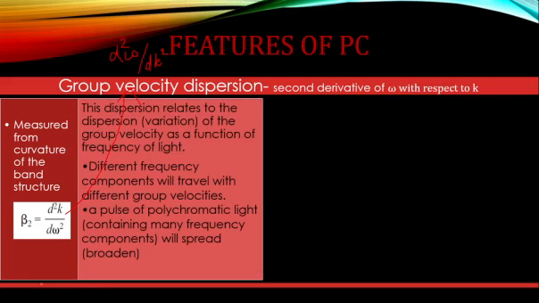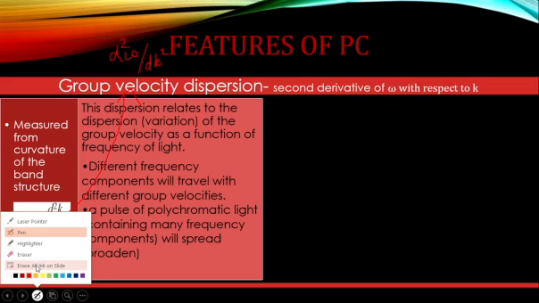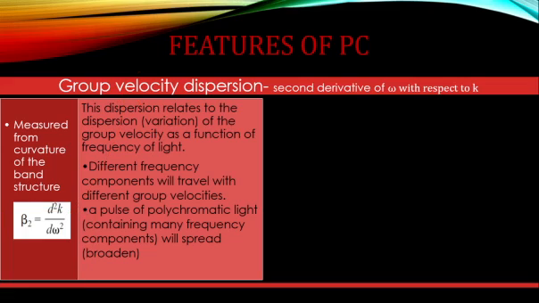As we check on that, we can see that the dispersion relates to the dispersion of the group velocity. Dispersion means variation or difference of the group velocity as a function of the frequency of light.